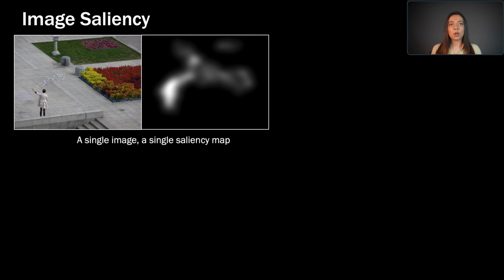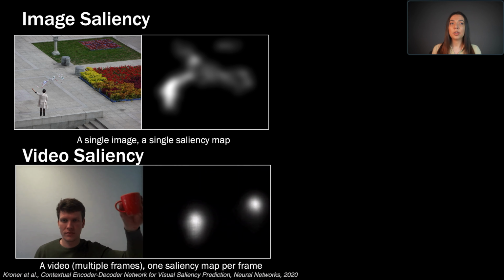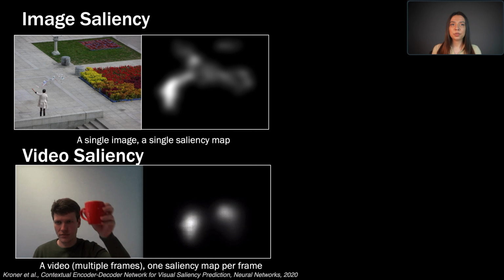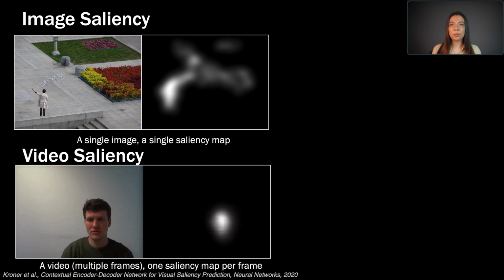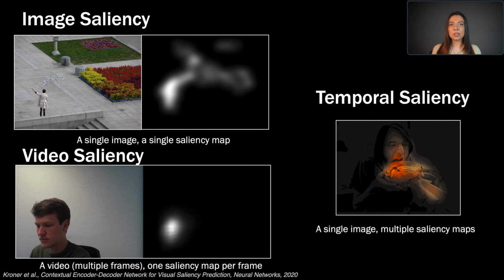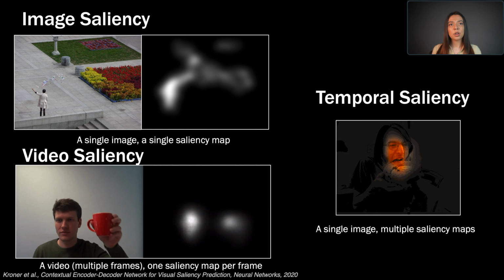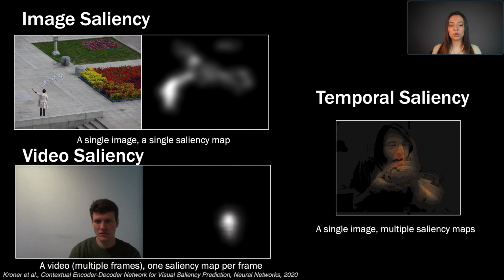We now position our work in the saliency prediction literature. In image saliency prediction, the models predict a single saliency map from a single input image. In video saliency, the models predict multiple saliency maps given a video input. However, the frames and the maps still have a one-to-one matching. On the other hand, in temporal saliency, given an image input, we predict multiple saliency maps corresponding to different time intervals.